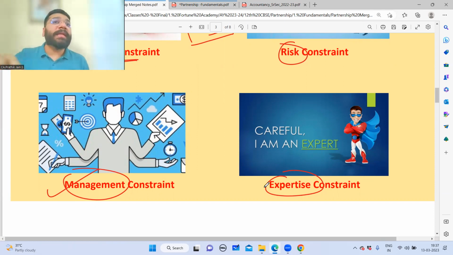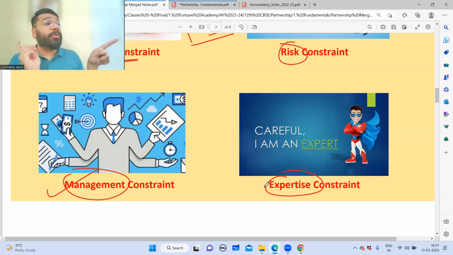So I will need to take expert people. If you take expert people on a salary basis, you'll have to shell out crores of rupees initially. If I'm going to hire, let's suppose, a web developer or app developer who's the top guy, we'll have to pay him as much as 5 to 10 lakh rupees a month.